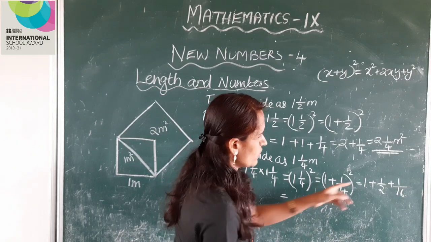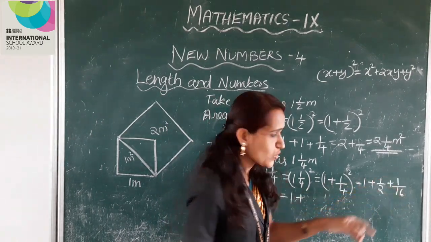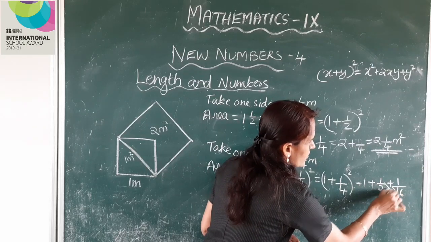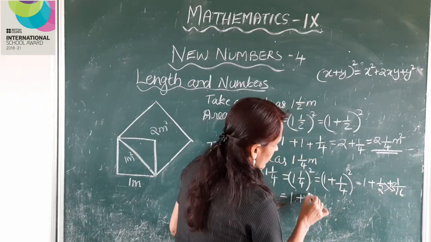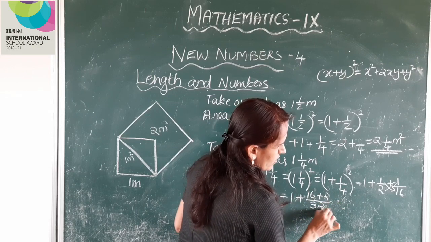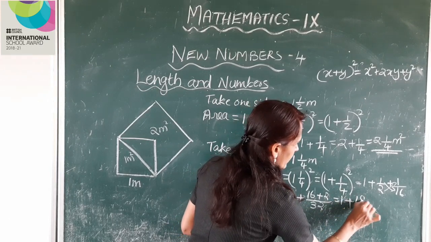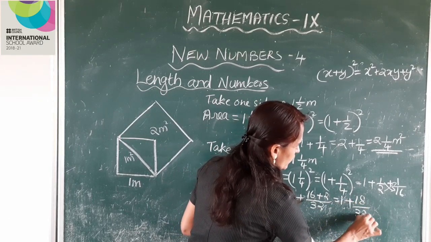This is equal to 1 plus, here using cross multiplication, 16 plus 2 by 32. This is equal to 1 plus 18 by 32.